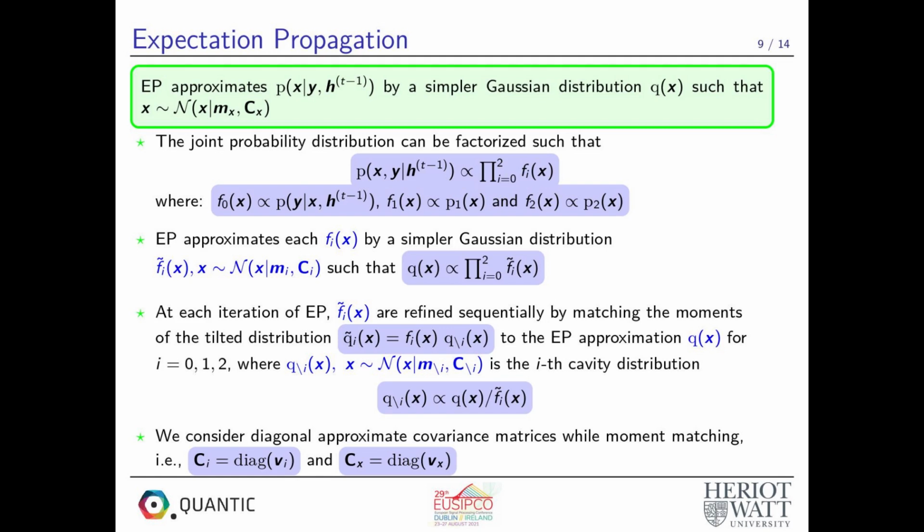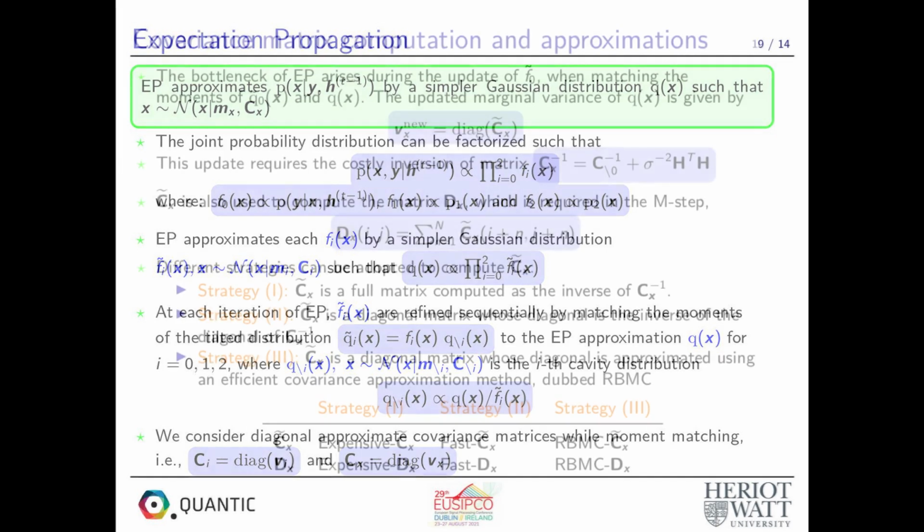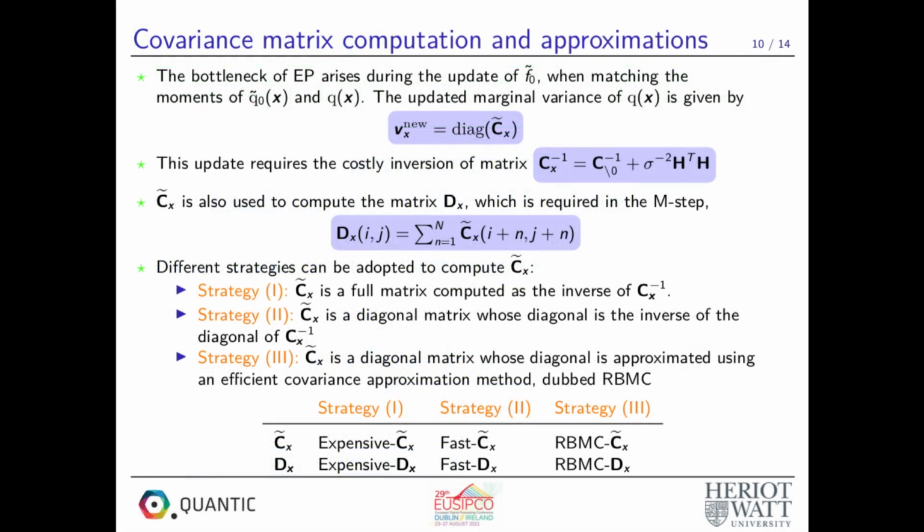In this work, we use an attractive implementation of EP by considering diagonal approximate covariance matrices while moment matching. The bottleneck of EP arises during the update of the likelihood approximation factor, when matching the moments of the tilted distribution and the EP approximation. The updated marginal variance is given by the diagonal of the covariance matrix Cx tilde.